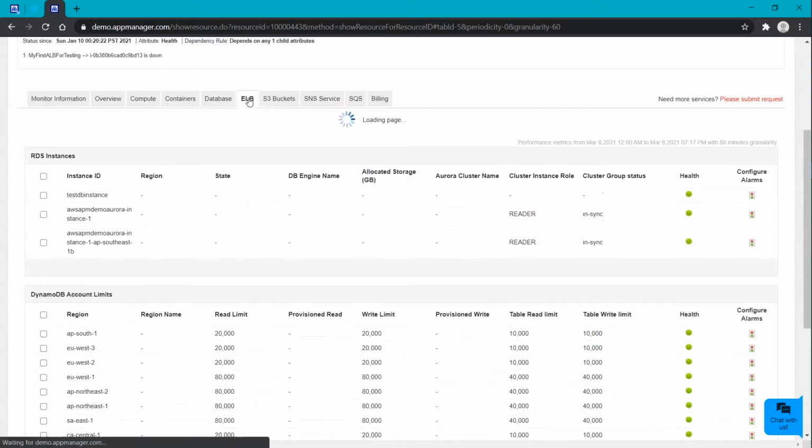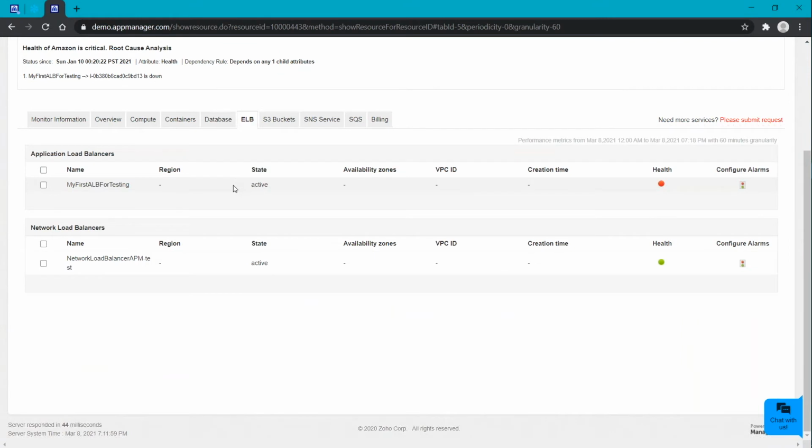So moving to the next tab, that is Elastic Load Balancing. Here we will be showing you all the details regarding your application load balancer and network load balancer. So let me just quickly show you how our application load balancer monitor looks like.